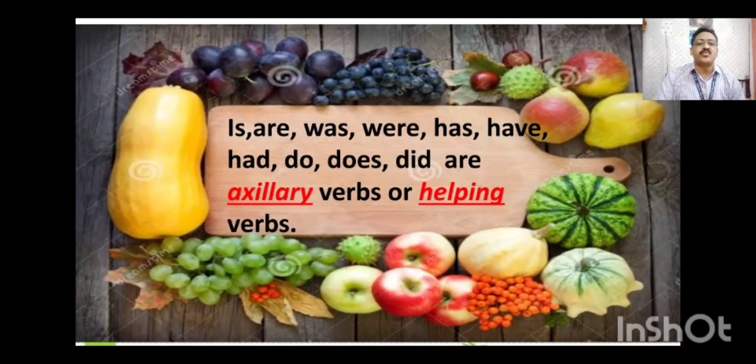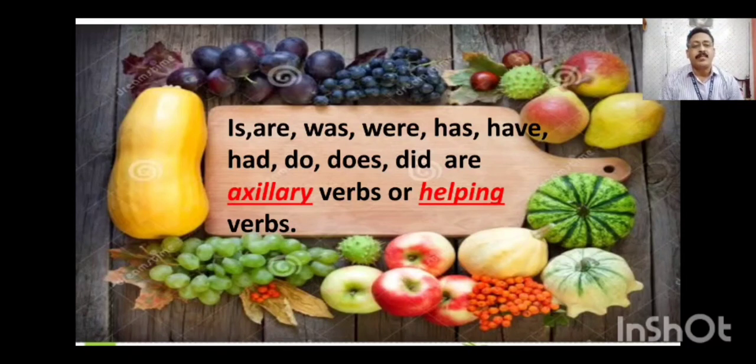Is, are, was, were, has, have, had, do, does, did are auxiliary verbs or helping verbs. Generally, we find two forms of verb. One is the main verb, and another is the helping verb, which is also called the auxiliary verb.